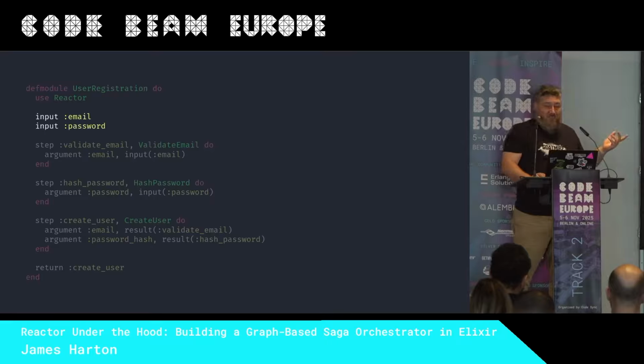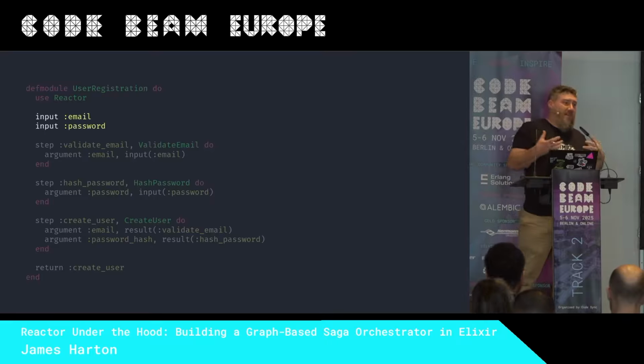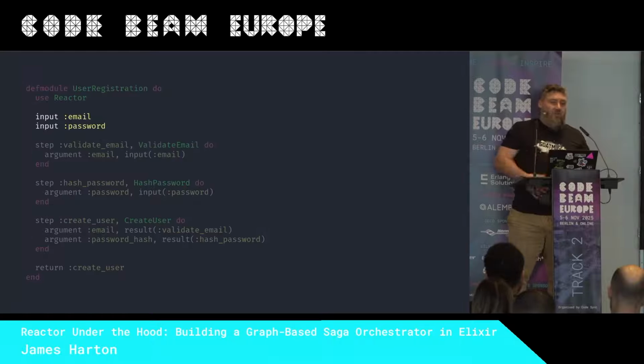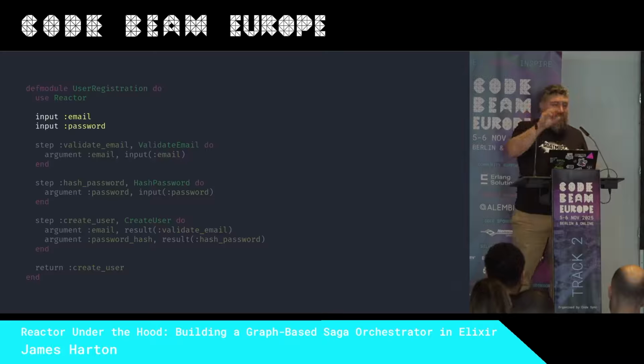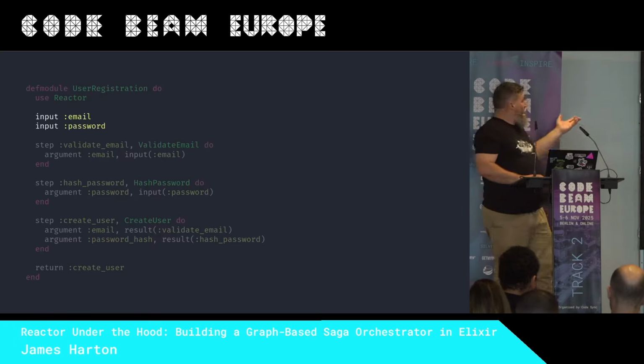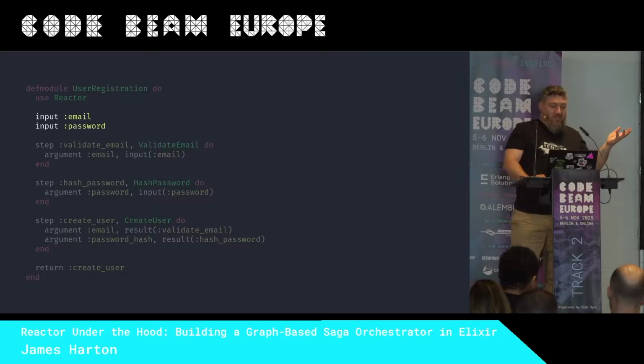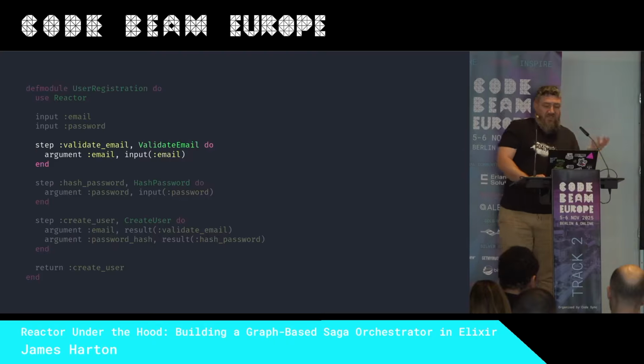So let's go through it and talk about what you're looking at. Most reactors need inputs. You can think of an input as an argument to the reactor itself. So when you call Reactor.run my reactor, you need to provide those arguments, and they're named. And it will not start unless you provide them all. You can just provide nils, obviously, but you need to provide them. So this example needs, obviously, an email address and a password. The first step on our list is called validate email.